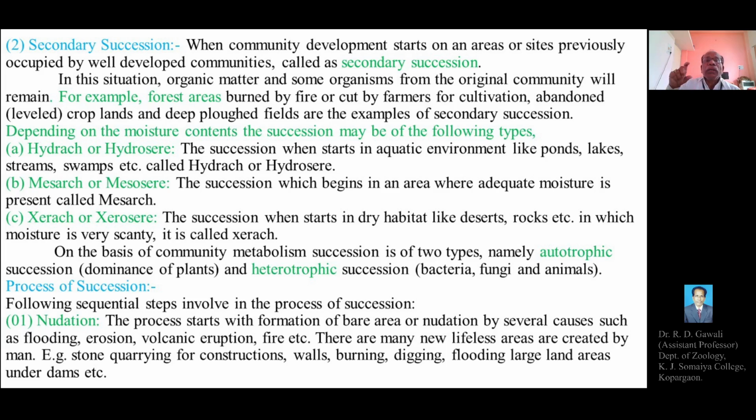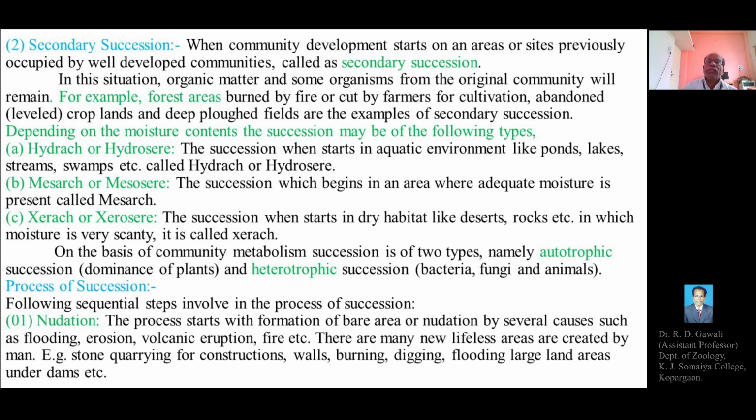So in this situation, secondary succession is when the community develops on areas or sites where there were previously well-developed communities.